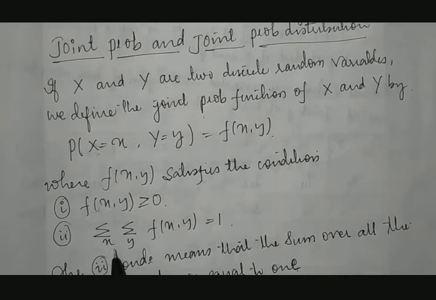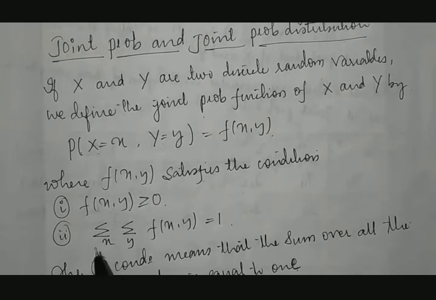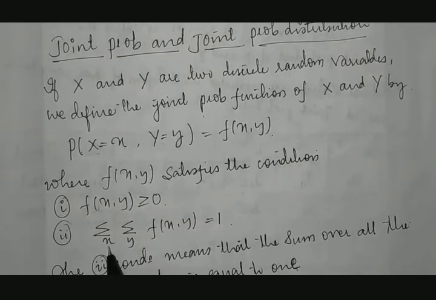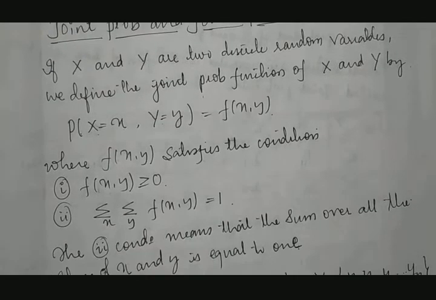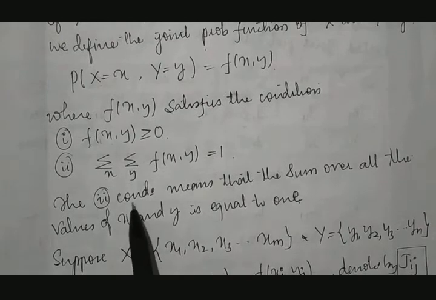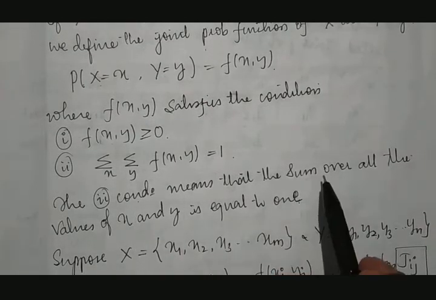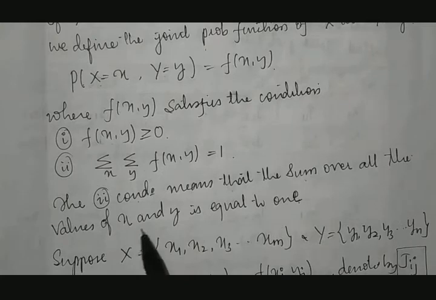But here, both x and y are there, therefore we take two summations independently. So it is summation over x and summation over y of f of x comma y must be equal to 1. This second condition, what does it mean? It means that the sum over all the values of x and y is equal to 1. Means what?